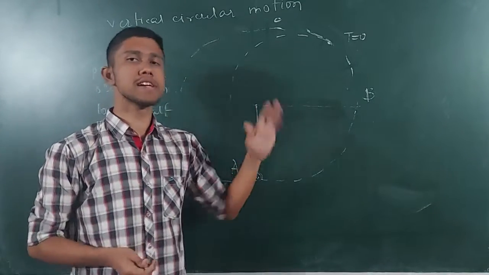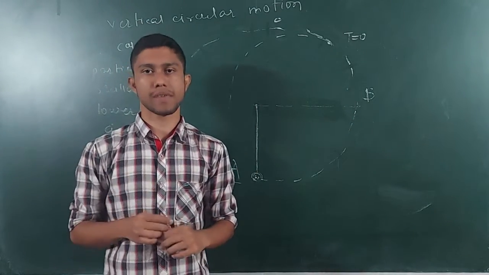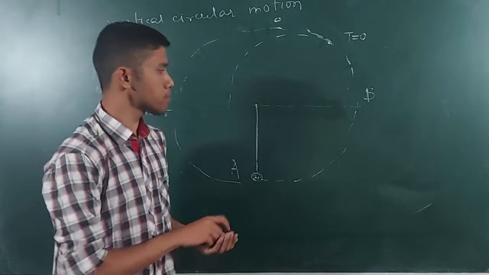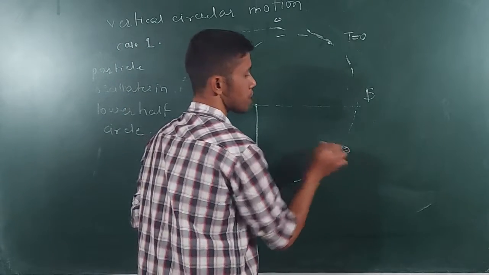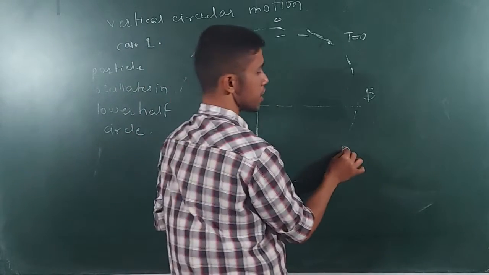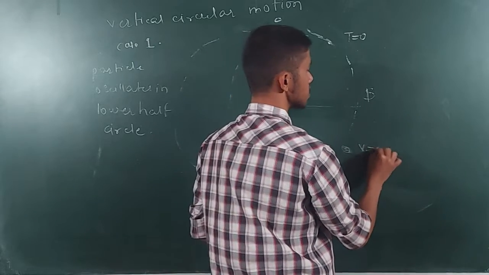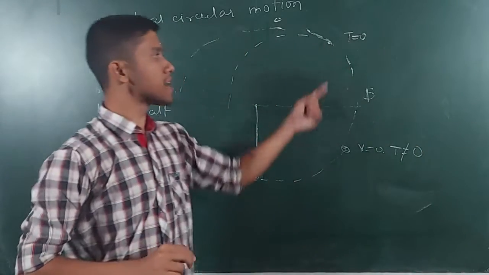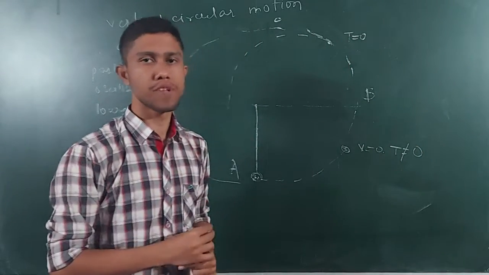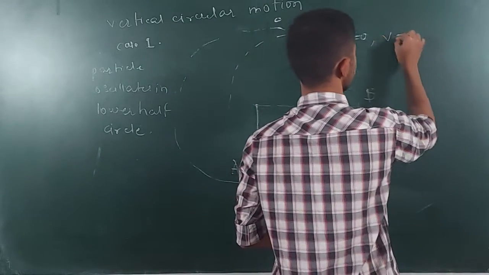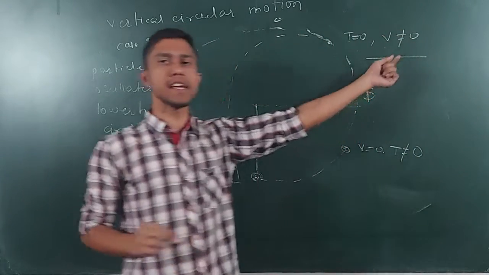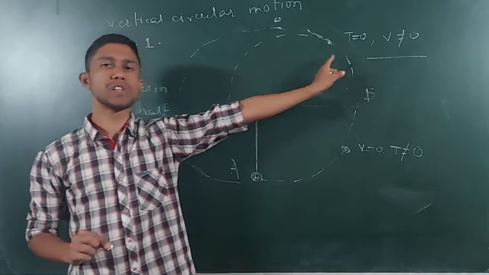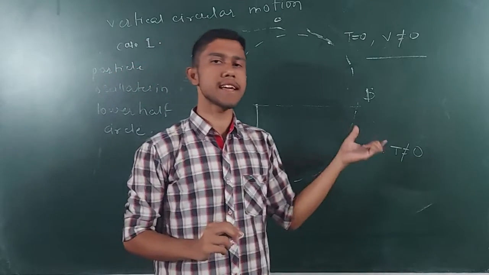Suppose in this condition, this is the motion. So you can understand, this condition is called the slacking of the string. The string, which is this, becomes slack. So suppose in the case where the body was at this point, the velocity was becoming 0, but the tension was not 0. But in this condition the tension becomes 0, whereas the velocity is not 0. The velocity has some amount in this condition, but the tension becomes 0. So this is called the slacking of the string.